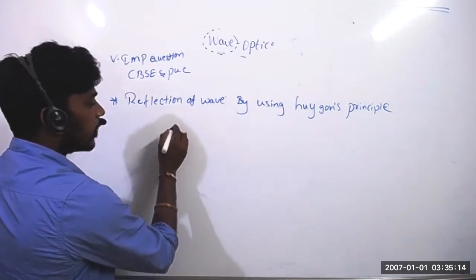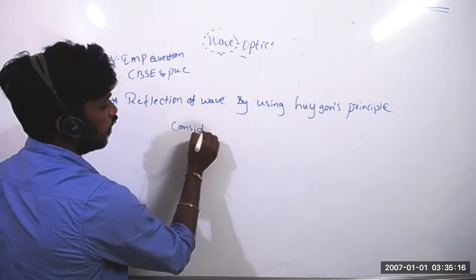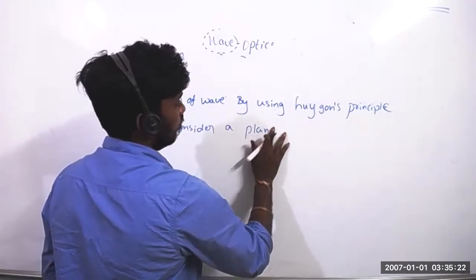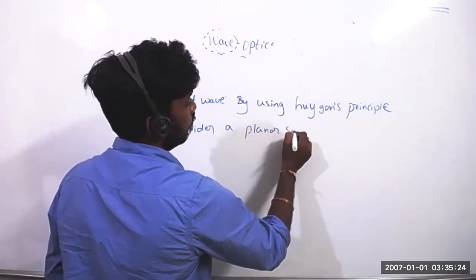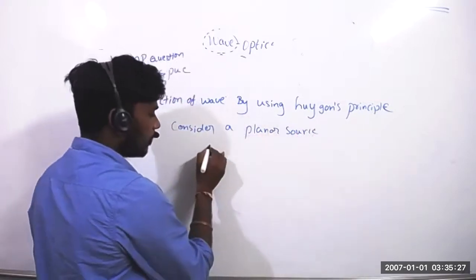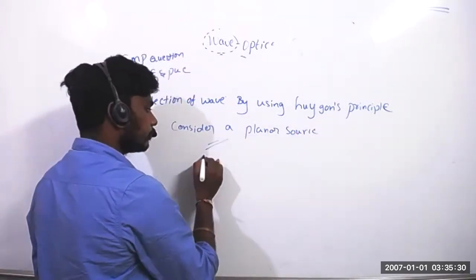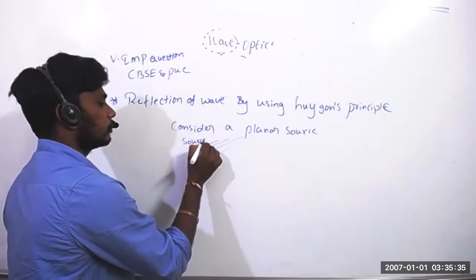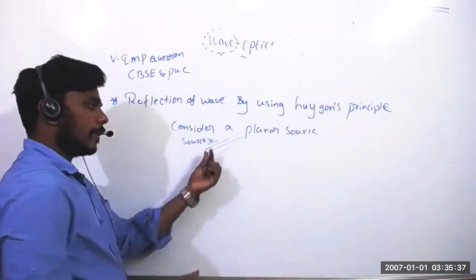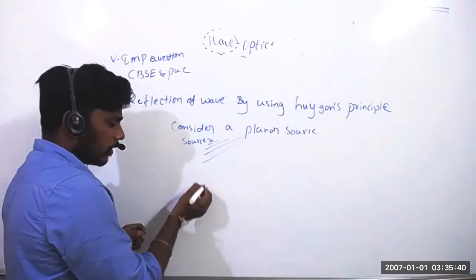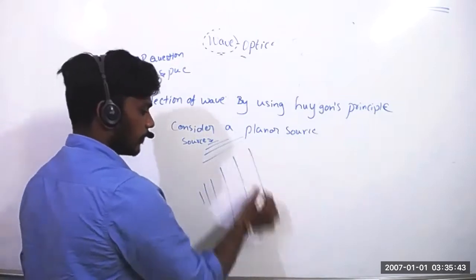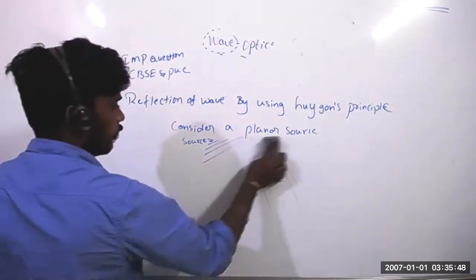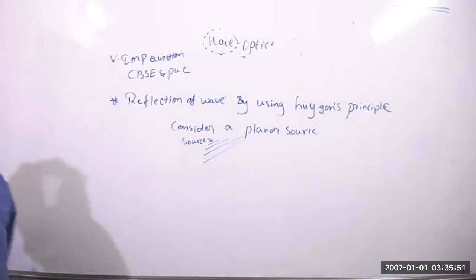Consider a planar source. Planar source is nothing but these. So the source is planar. When it is coming, at the start it will be very small. After, when it comes in, it will come like this. That's what. So, a planar source. Just a minute.